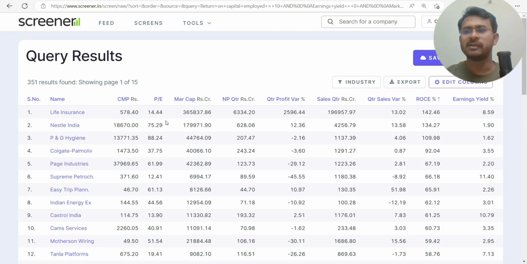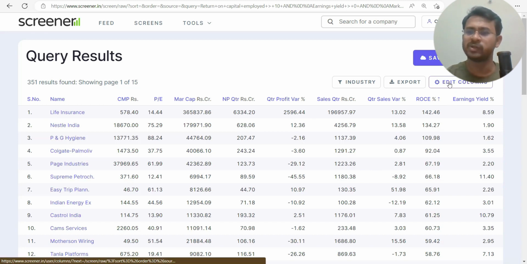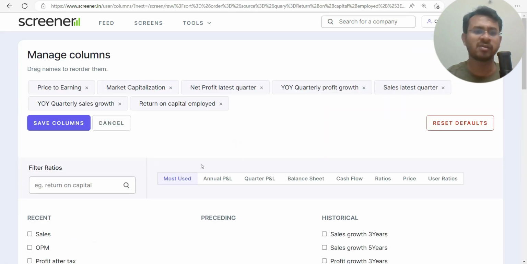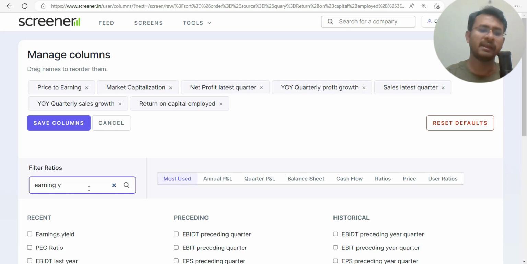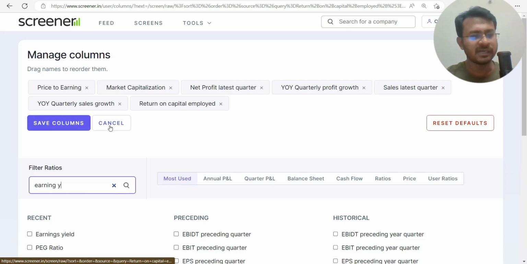So how to do that? Now, one thing, when you are starting from scratch, it may so happen that your earning yield column might not be there. In this case, you can simply do the edit column, and here you can just write earning yield, tick this option and save the column, that should do fine.